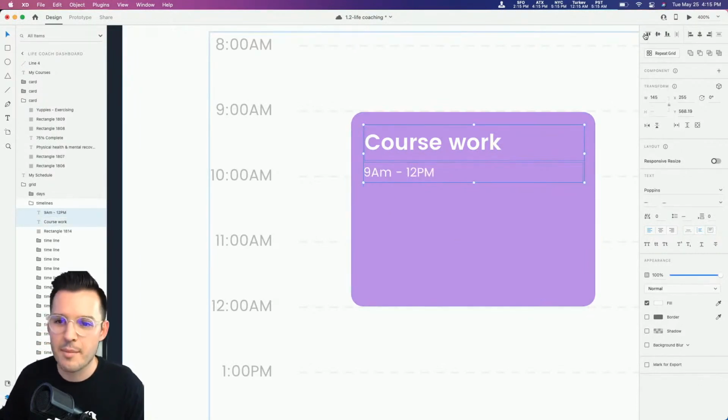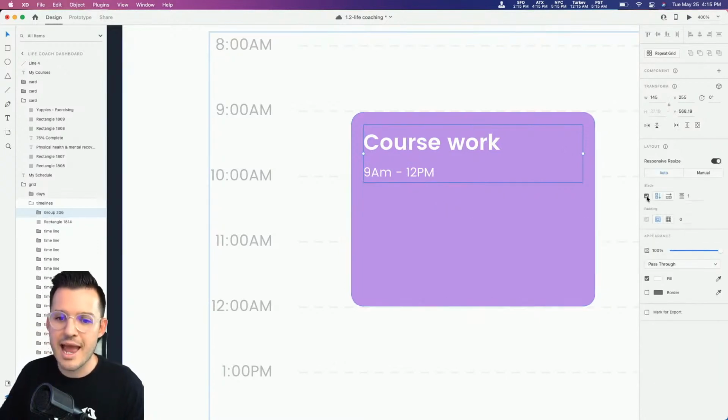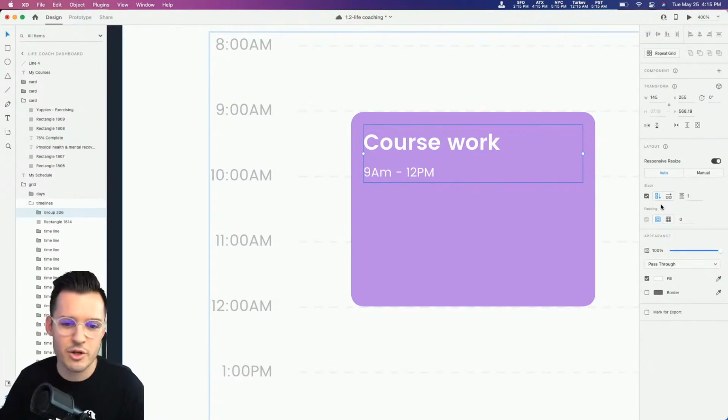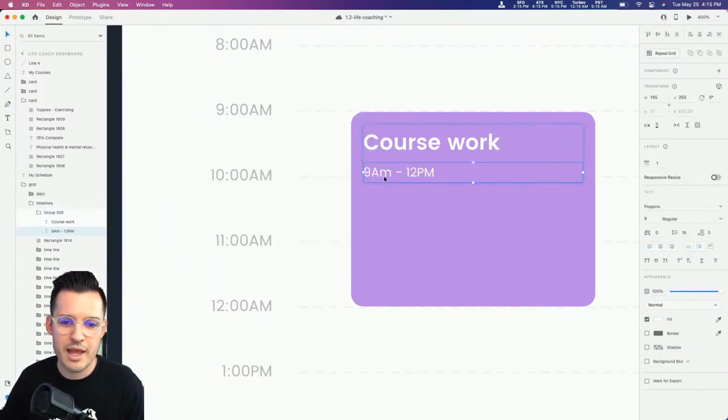I'm going to grab these. I'm going to left align to make sure everything's lined up really nicely. And we could group these together, and then we could add stack. Have you ever used stack? Stacks is a great feature inside of Adobe XD. Once I add a stack to a group, so now I have my group and I've turned on stacks, I can grab the elements inside.